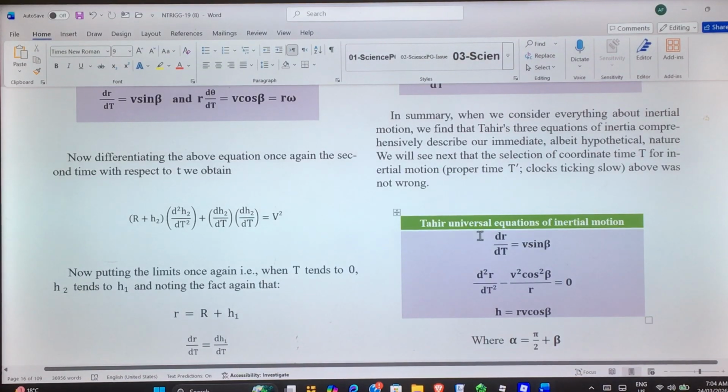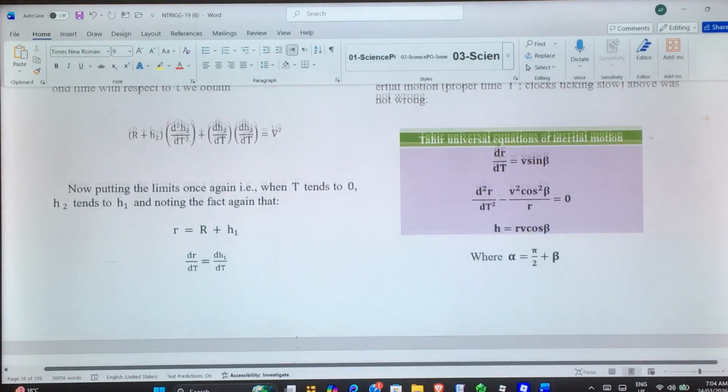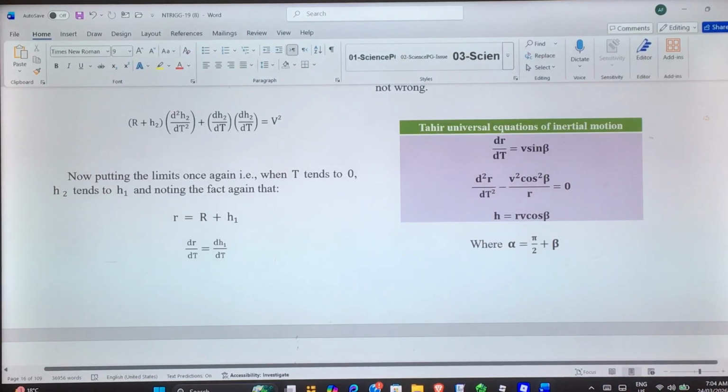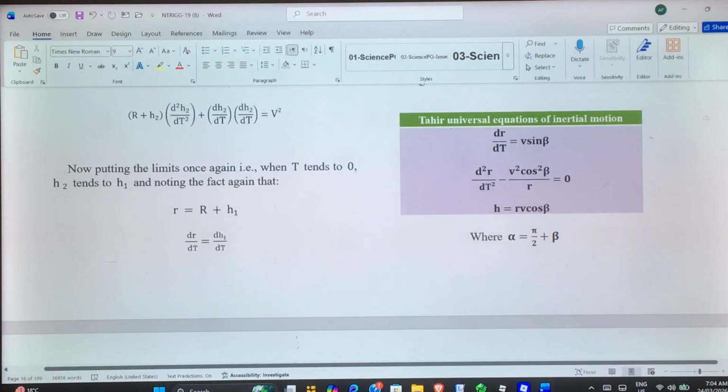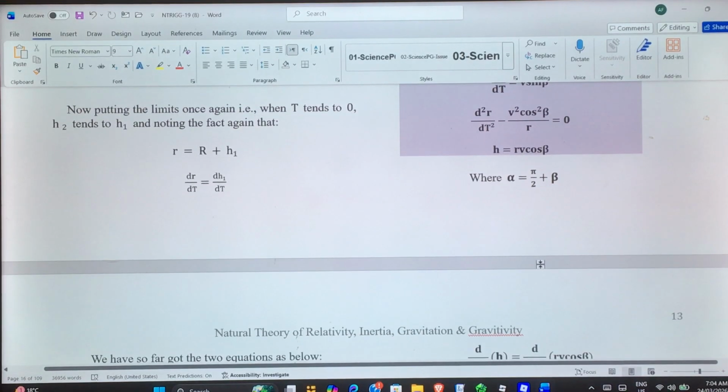Just forget it now. Tahir's universal equations of inertial motion: dr/dt = v sin β, d²r/dt² = v² cos²β / r, h = rv cos β. Hopefully after a few videos I will upload videos on relativity. And then from there we will find the precession of the perihelion of Pluto and its partner planet, which general theory of relativity failed to find, in the next few videos, where α = π/2 + β.